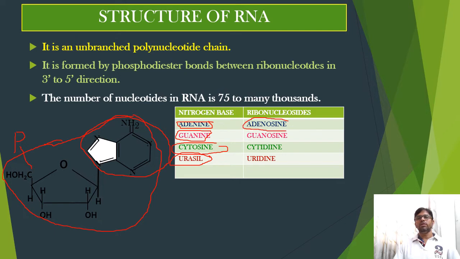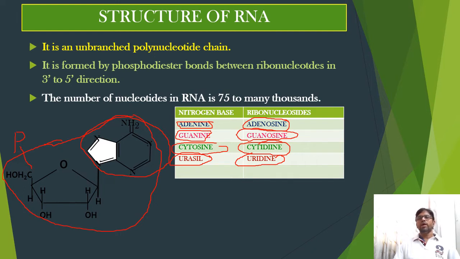This one, adenosine. The same way, when guanine binds with the sugar molecule, ribose sugar, it forms guanosine. And likewise, cytosine, when it binds with the sugar molecule, forms a ribonucleoside, that is cytidine. And when uracil binds with the sugar molecule, it forms another ribonucleoside, that is uridine.